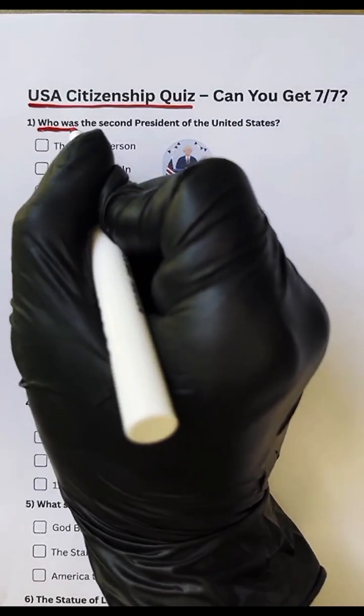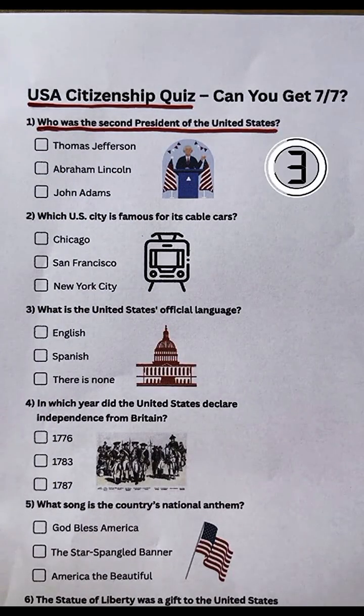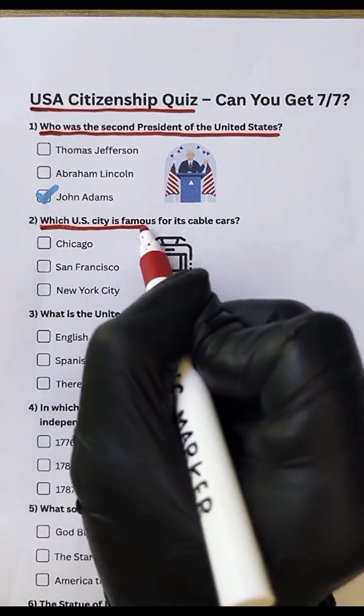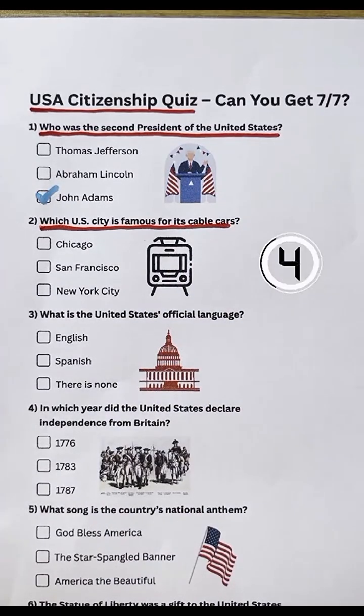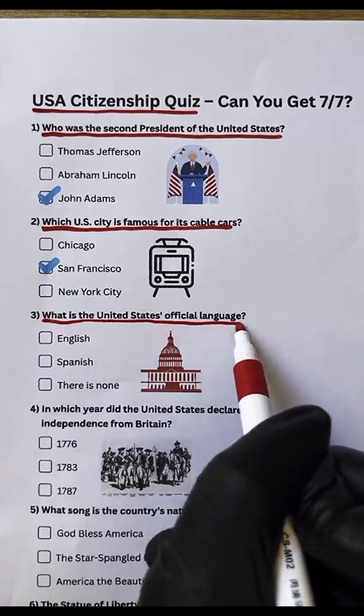Question 1. Who was the second president of the United States? John Adams. Question 2. Which U.S. city is famous for its cable cars? San Francisco. Question 3. What is the United States official language?